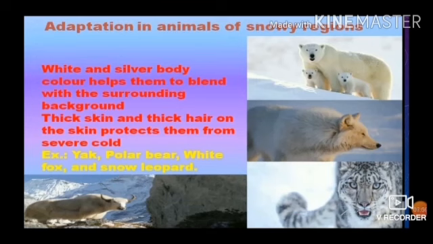Adaptation in animals for snowy regions. White and silver body colors help them to blend with the surrounding background. Thick skin and thick hair on the skin protect them from severe cold. Examples are yak, polar bear, white fox, silver fox, mountain goat, Siberian husky dog, and snow leopard.